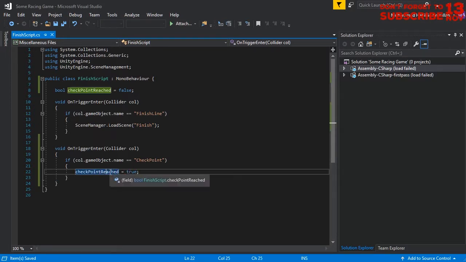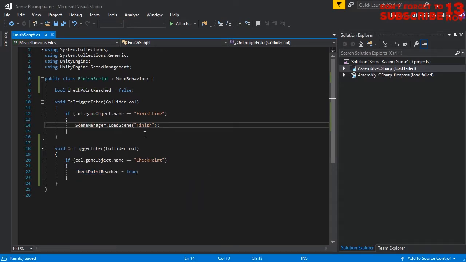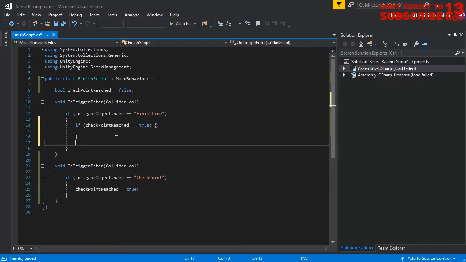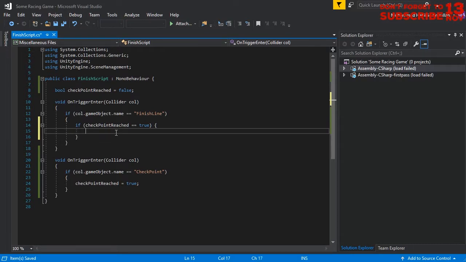Then if the checkpoint reach value is true here, let me explain again. If the player's car reaches the finish line, we should check the value of the checkpoint reach. So if the value of checkpoint reach is true, then we can end the game. Otherwise, the game is still running.